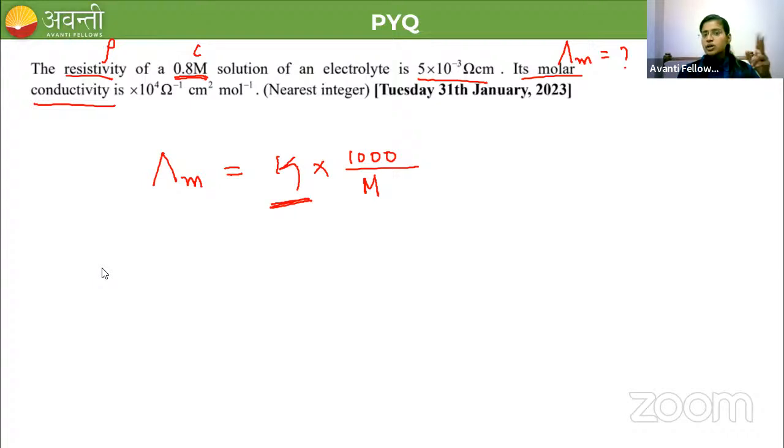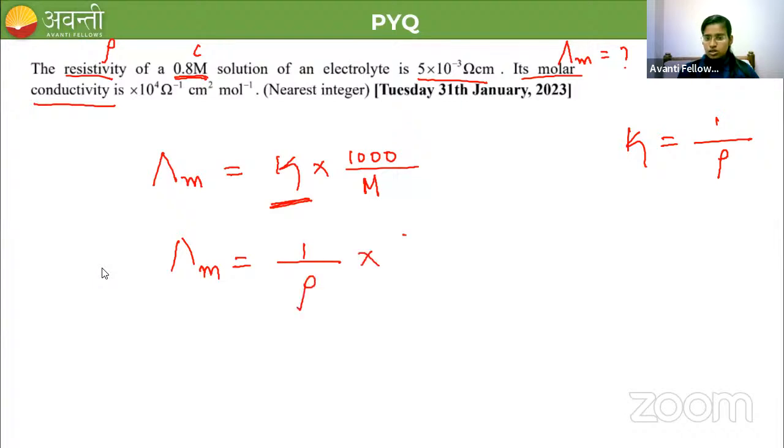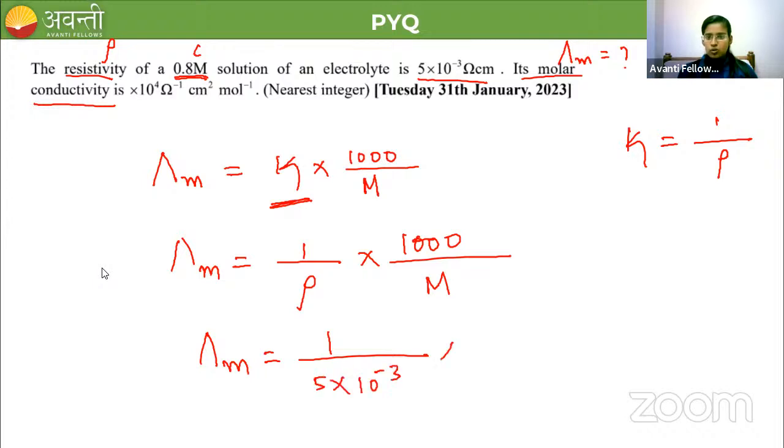So now what is the relationship between conductivity and resistivity? They're inversely proportional to each other, right? So kappa is equal to 1 by rho. So in place of kappa, let me write 1 by rho into 1000 divided by the concentration M. Alright. So now I have the resistivity value in the question. So let me substitute: lambda m is equal to 1 by 5 into 10 to the power minus 3 into 1000 divided by the concentration, which is 0.8. Okay. Now you have to solve this entire thing.